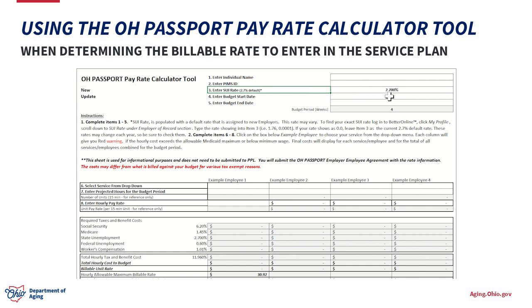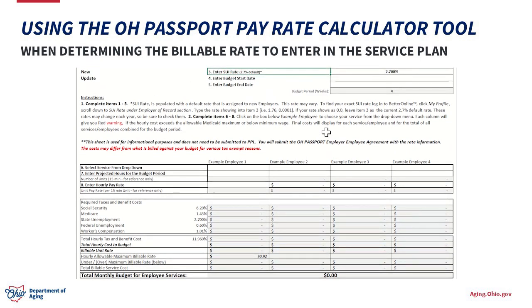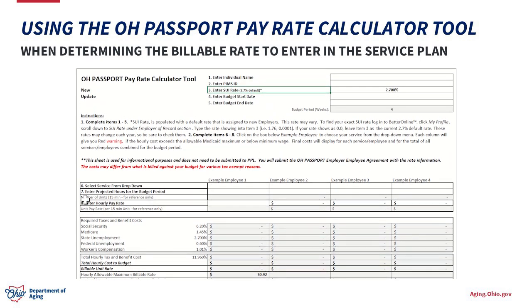Again, 2.7 or the SUI rate that's in the individual's PPL portal participant profile. Now we're going to scroll down to number 8 again, enter hourly pay rate. So say you spoke with the individual and they've decided on that $19 an hour. So we'll put in $19 an hour.